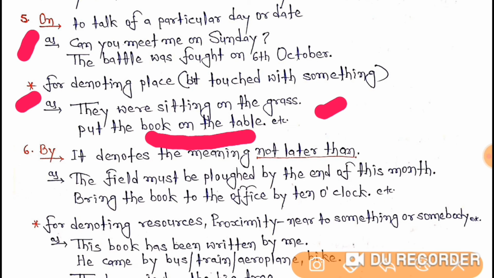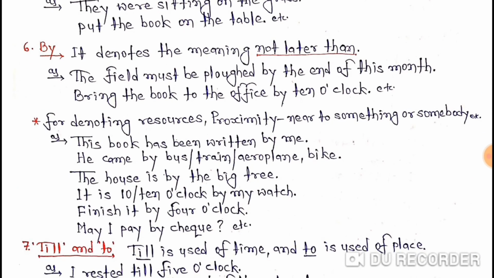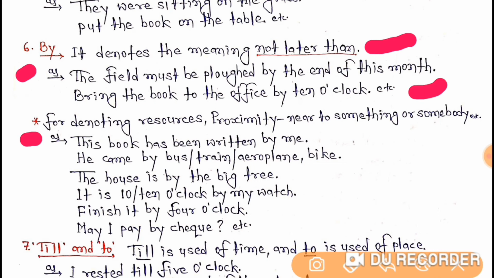Okay. Now let's understand the sixth one. The sixth one is by. It denotes the meaning not later than. The field must be plowed by the end of this month. Bring the book to the office by 10 o'clock, etc. Students, now let's understand some more uses of by.